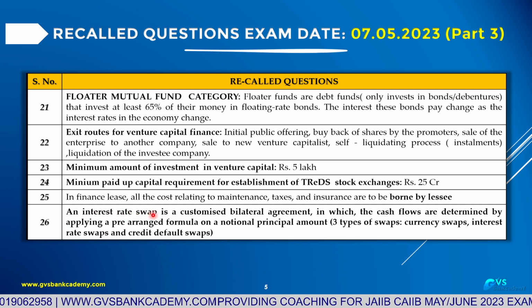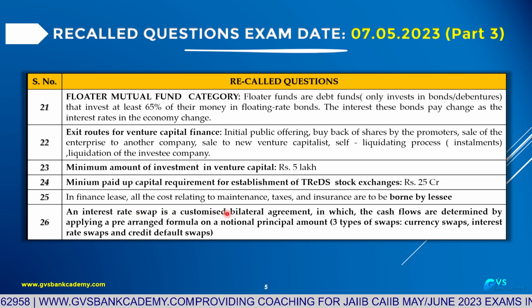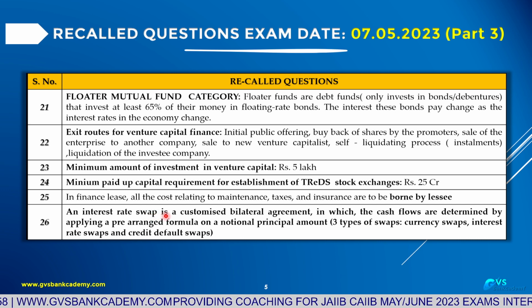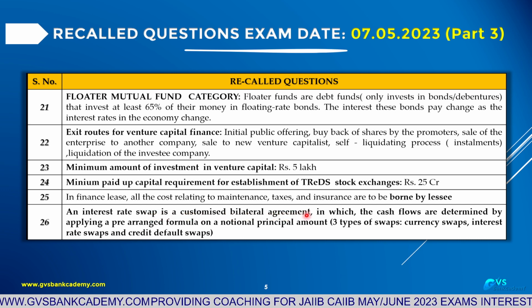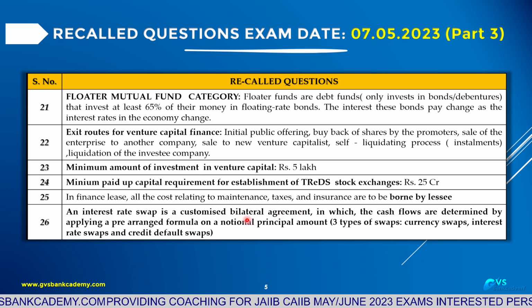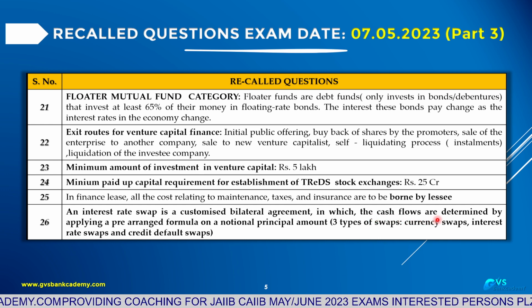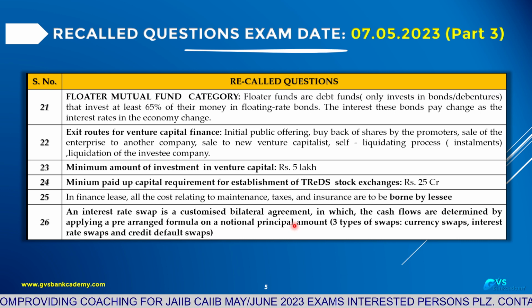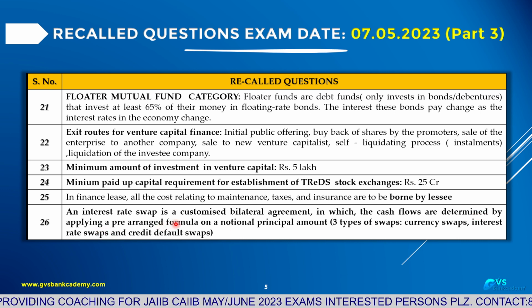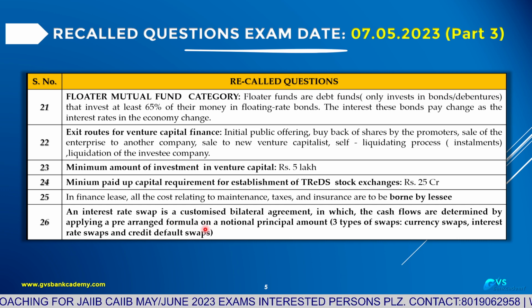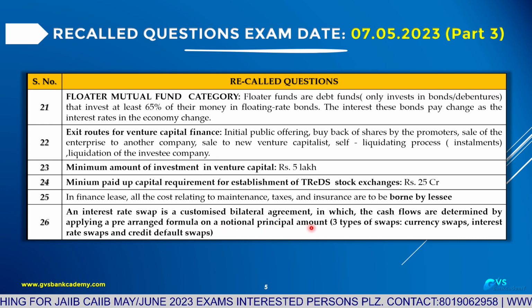Question 26. An interest rate swap is a customized bilateral agreement between two eligible parties, not exchange traded, in which the exchange of cash flows is determined by applying a pre-arranged formula: fixed to floating, floating to floating, floating to fixed, on a notional principal agreed amount.